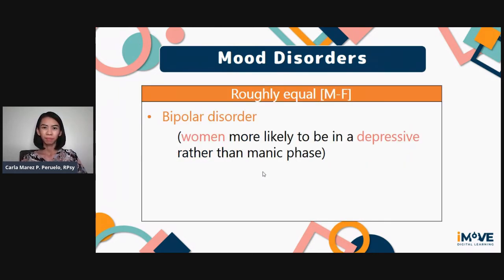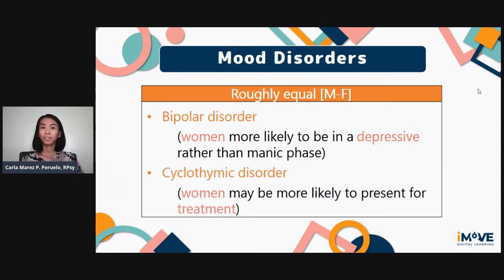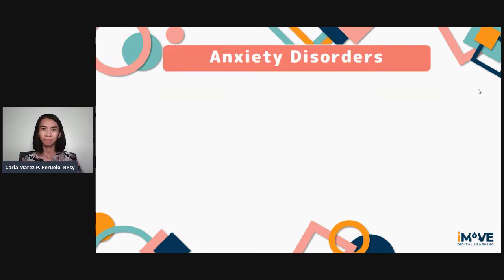in females. Bipolar disorder occurs roughly equally among males and females, though women are more likely to be in a depressive rather than a manic phase. For cyclothymic disorder, women may be more likely to present for treatment, though this disorder occurs again roughly equally among males and females.